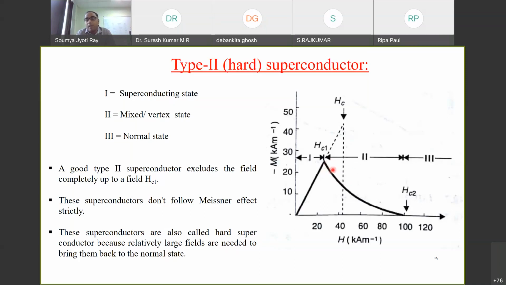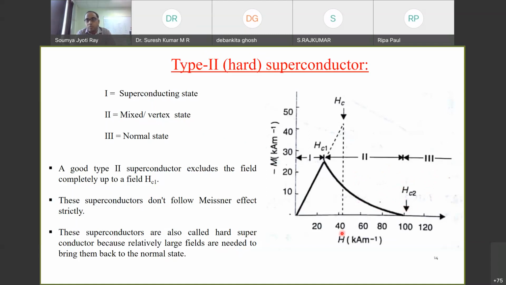So these are basically normal metals. You can think of it like a superconducting matrix, and within that there are small portions which are normal metal, that means non-superconductor. If I increase the field, the number of such normal cores starts increasing, and when we are going close to HC2, the normal core volume becomes much larger compared to the superconducting volume. That is why the superconducting state can no longer be sustained, and if the field goes above HC2, then this material becomes completely normal. So that is why we get this kind of phase diagram.